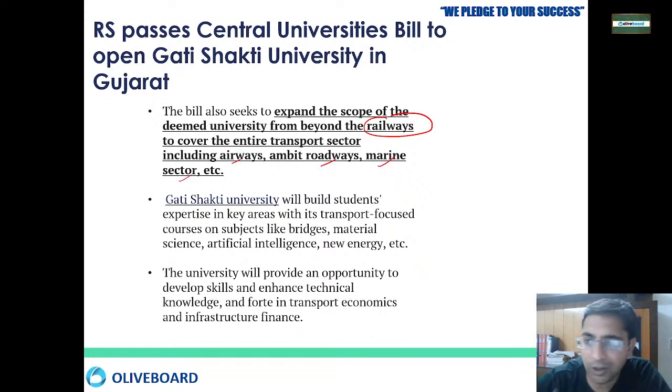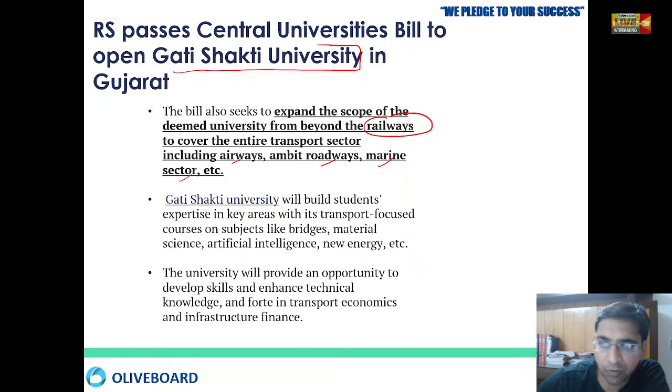We wanted to focus on all the important technical areas, in ships, roadways, waterways, and everywhere. We wanted to utilize various knowledge of bridges, material science, artificial intelligence, new energy, and everything. We wanted to teach the students and make the cadre, a skilled workforce in the whole transportation sector, so that we don't have to hire people from outside. So there will be a dedicated university especially for the transportation sector, that is going to be called Gati Shakti University.